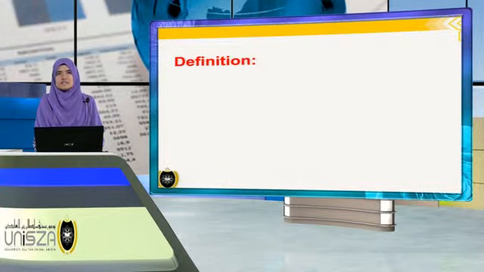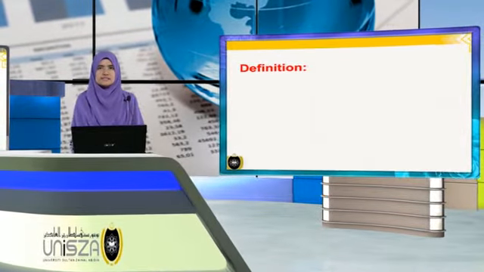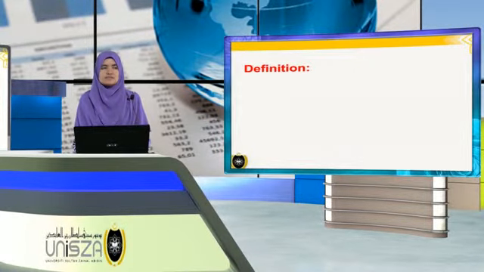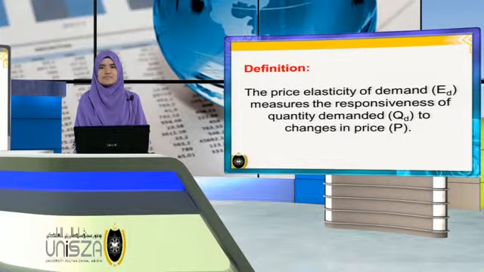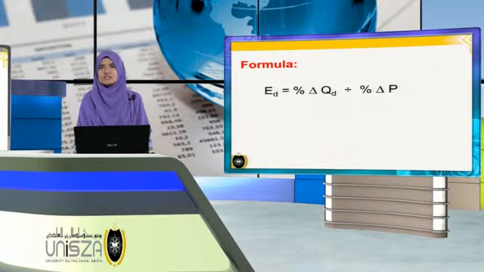Okay, the definition of price elasticity of demand, or ED. ED measures the responsiveness of quantity demanded, or QD, to changes in price, or P. We can get the value of elasticity by dividing the percentage change in quantity demanded by the percentage change in price.